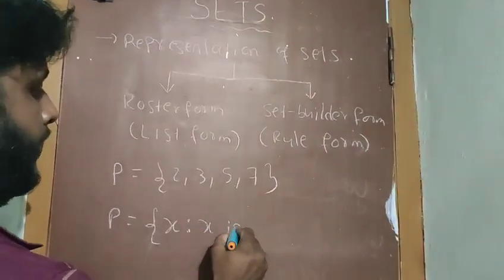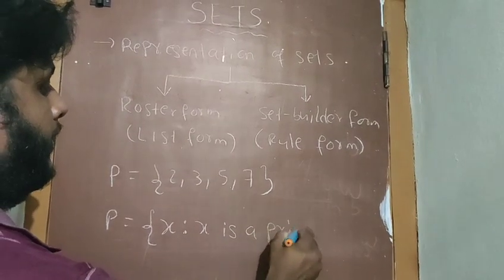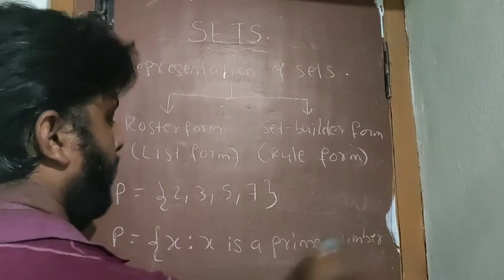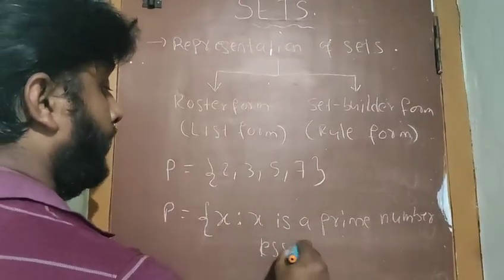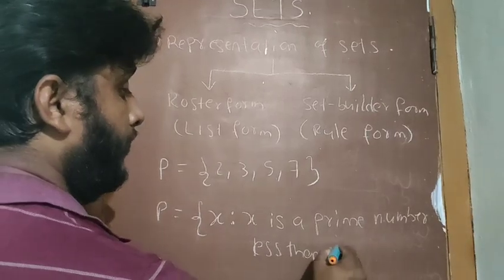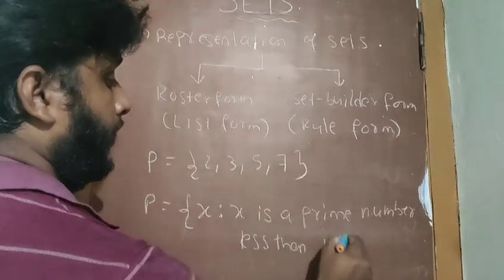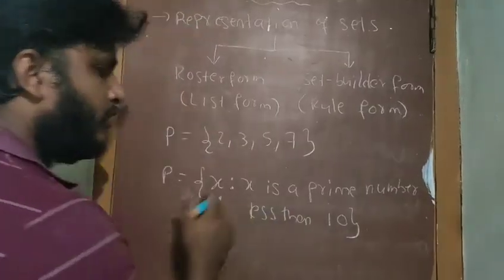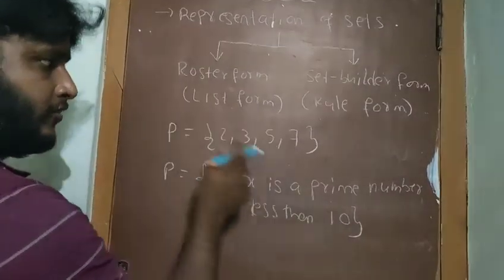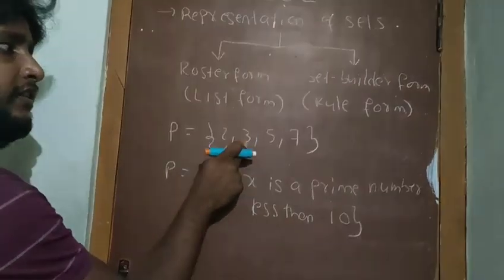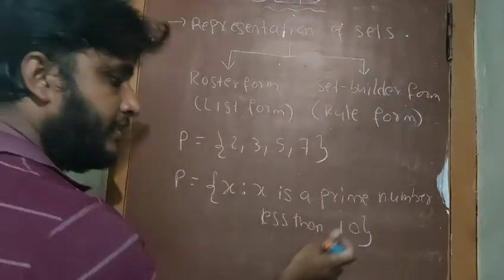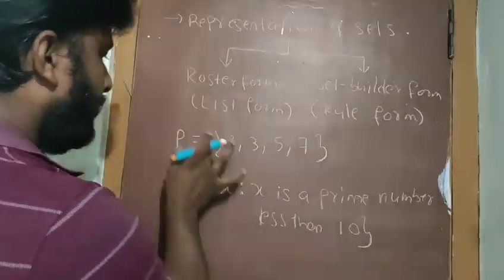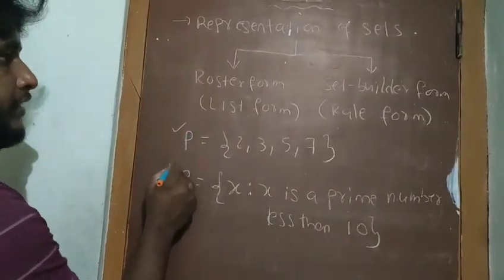X is a prime number less than 10. So x such that x is a prime number less than 10. What are the prime numbers less than 10? They are 2, 3, 5 and 7. 8 is not a prime number, 9 is not a prime number, 10 is not a prime number. So this is the roster form and this is the set builder form.